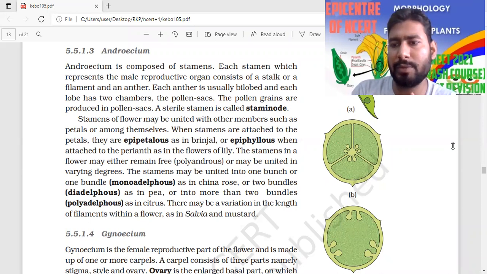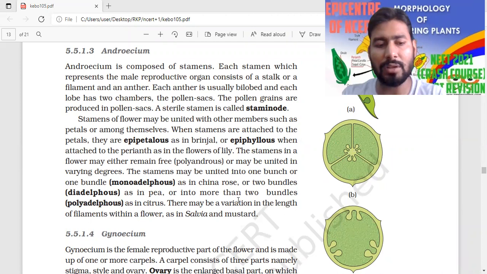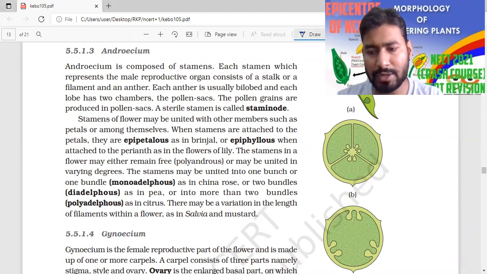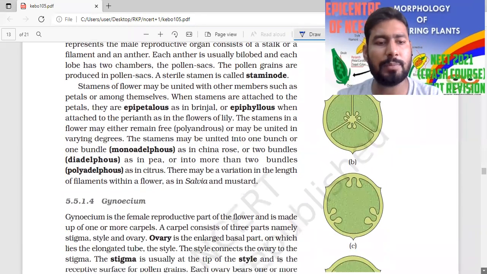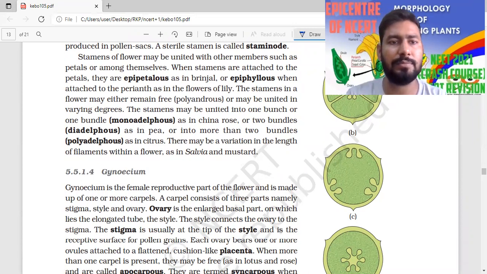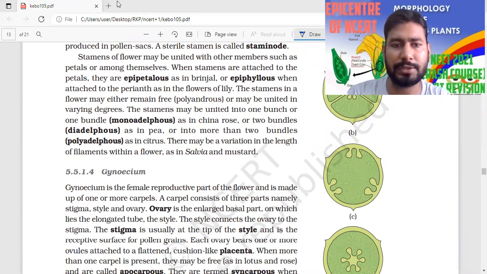For your NEET exam purposes, now let's look at the gynoecium. We know the gynoecium very well. What is the gynoecium? The gynoecium is the female reproductive structure, while the androecium is the male reproductive structure.